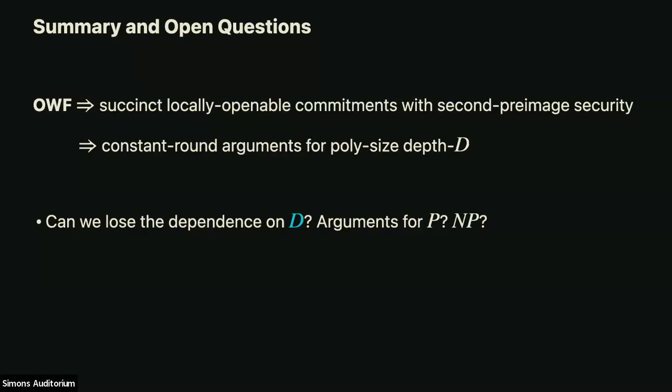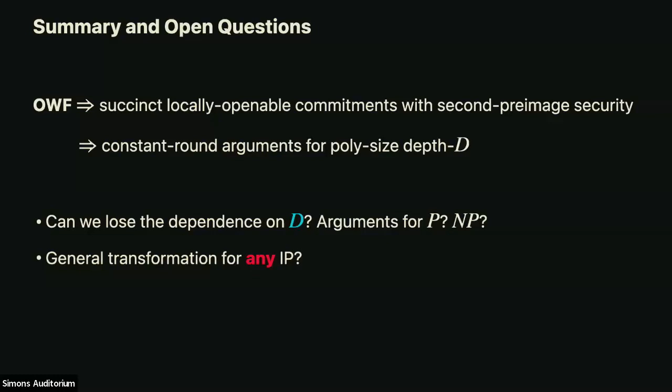And of course, there are natural open questions. Can we lose the dependence on D? Can we get an interactive argument for any polynomial time computation, just assuming one-way functions? I think it's a fantastic open question. Can we go all the way to NP? I'm a little bit more skeptical, but I don't know why I'm skeptical. I have no good reason to be skeptical. The reason I'm skeptical is that the Yoff type of guarantee isn't enough once you go to NP. There are multiple. Okay, great. That's a more complicated reason. Okay, so there is a reason. Excellent. Good. So that's a motivation.